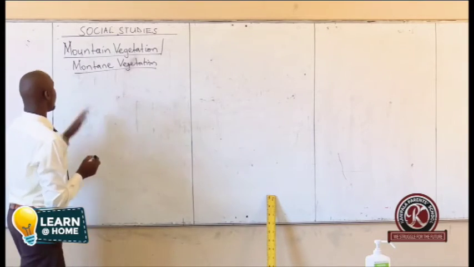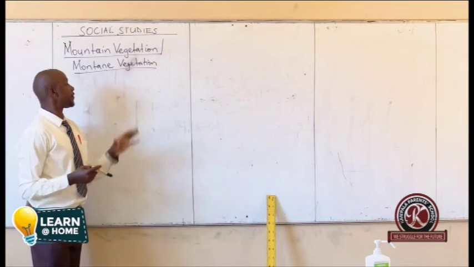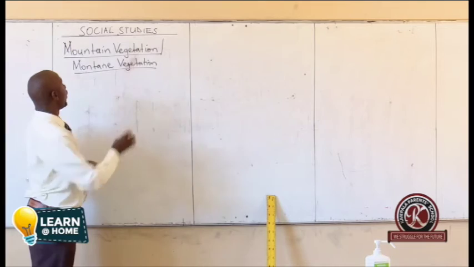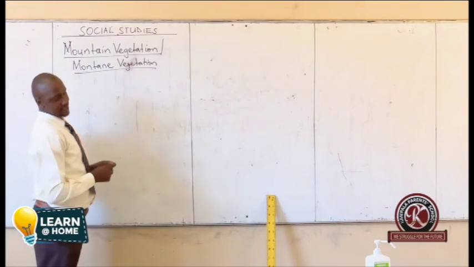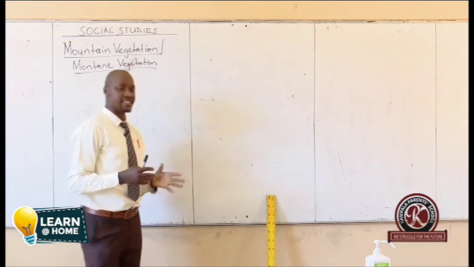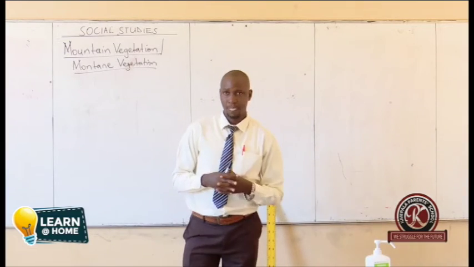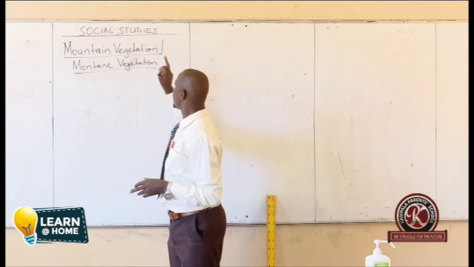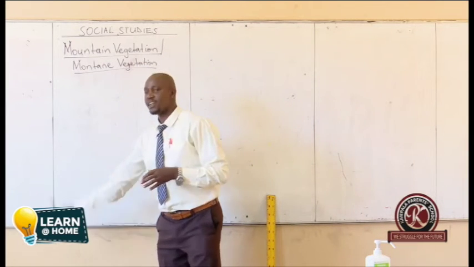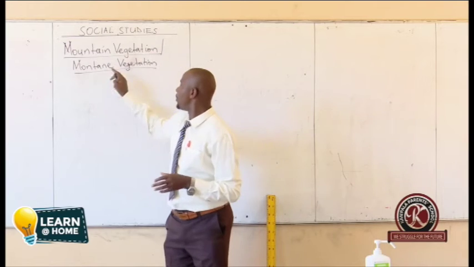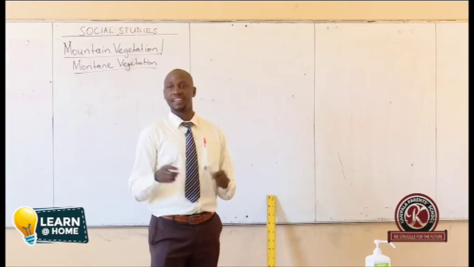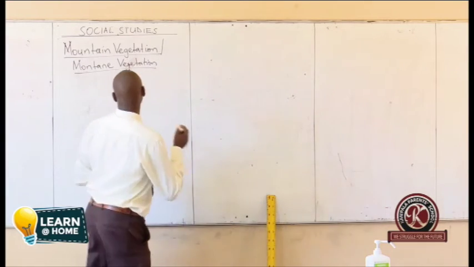Mountain vegetation is found in areas that have mountain climate. And these mostly are found in areas with mountains. Areas that have mountains are the ones that have mountain vegetation. There's no difference between the two. So, we shall begin by talking about examples of areas that have mountain vegetation.